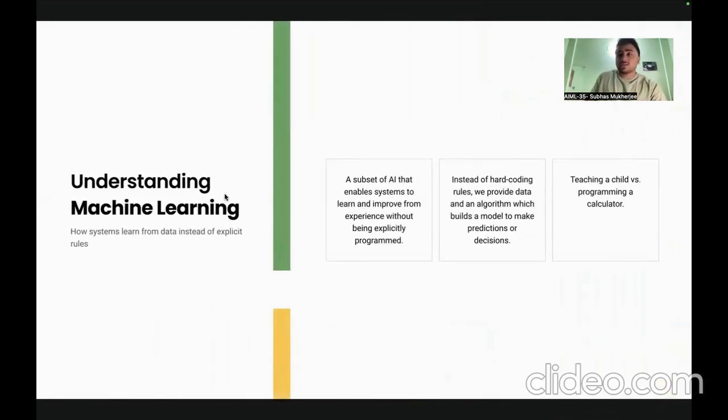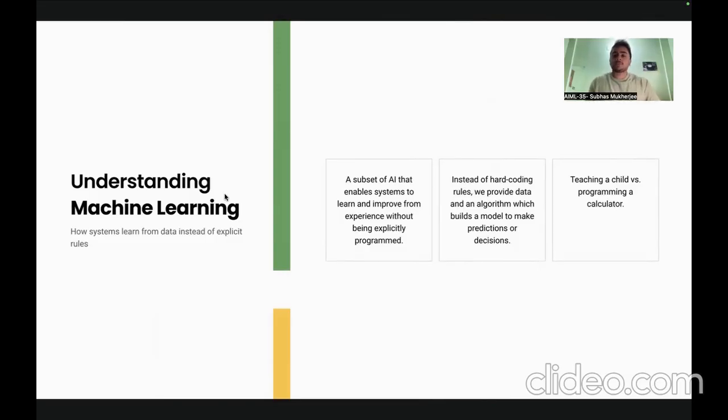So first of all, let us understand what is machine learning. You will see machine learning is a subset of AI that enables systems to learn and improve from experience without being explicitly programmed. Now, what does this mean? Imagine a child. As the child grows into an adult, it learns and adapts from its previous experiences, which it has experienced in the environment. Machine learning also works in a similar kind of fashion.